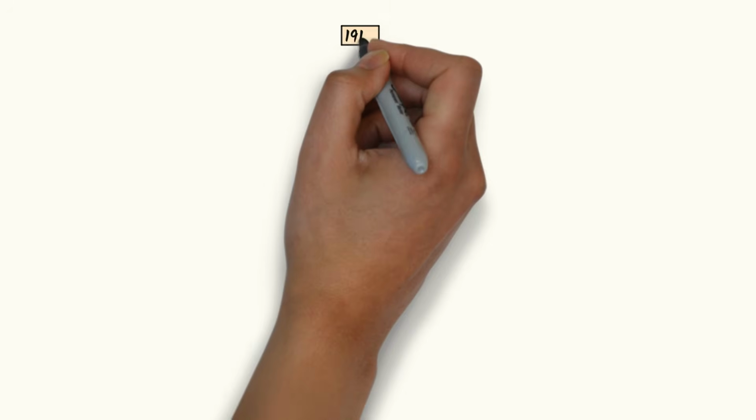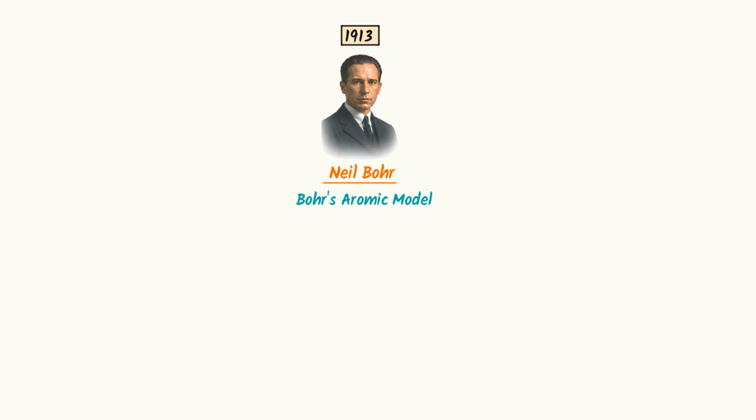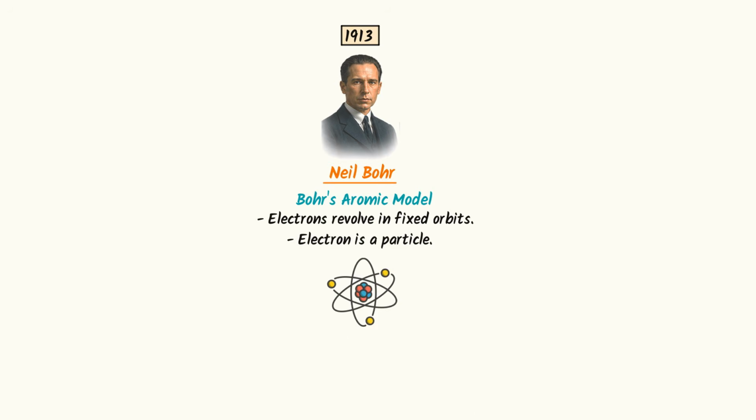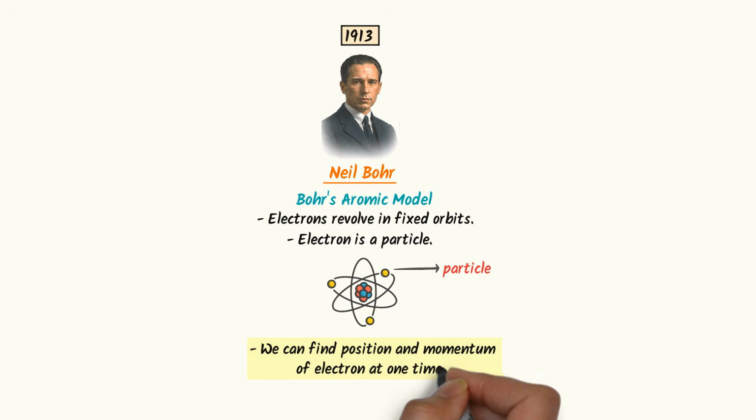We know that in 1913, Bohr Baba presented his famous atomic model. According to this model, the electron revolves around the nucleus in a fixed path. Secondly, he states that the electron is a particle. It means we can find the exact position and momentum of the electron. It is like catching a car on a road.